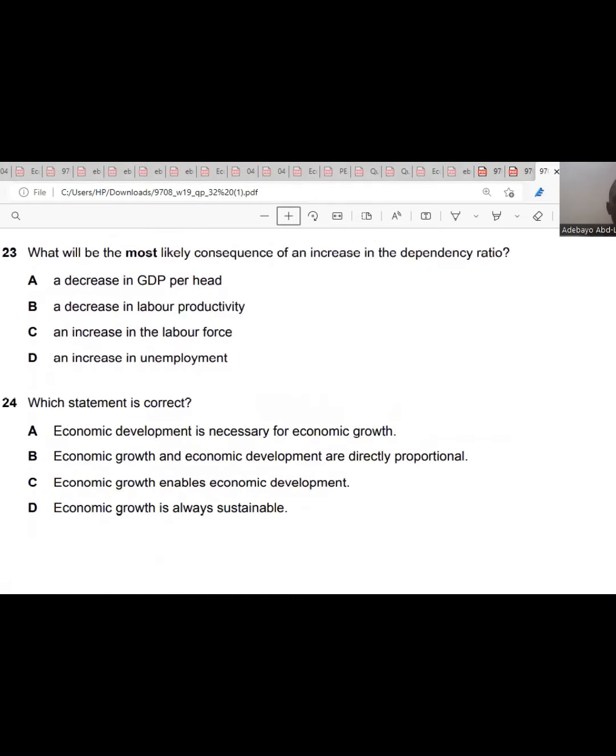Question 23. What will be the most likely consequence of an increase in the dependency ratio? If the dependency ratio of an economy increases, it will definitely reduce the GDP per capita, which is the same as the GDP per head in the economy. So question 23 is A.